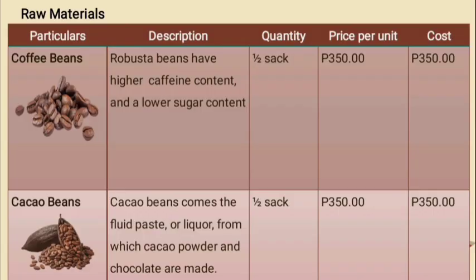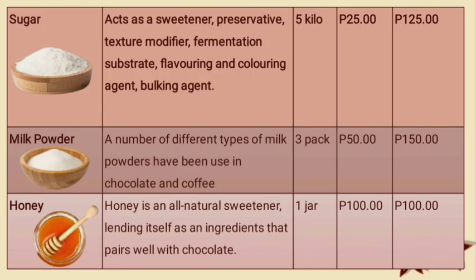Raw materials, particular description, quantity, price per unit, and cost. Coffee beans. Robusta beans have higher caffeine content and lower sugar content. Cacao beans give the flour paste and liquor from which cacao powder and chocolates are made. Sugar as a sweetener and texture modifier, fermentation substrate, flavor and bulking agent. Milk powder, a number of different types of milk powder have been used in chocolates and coffee.